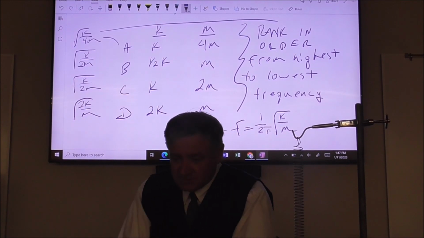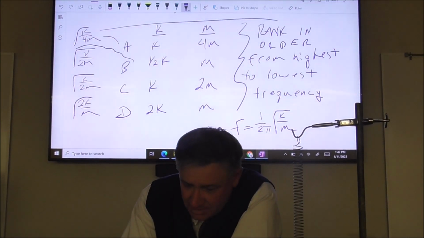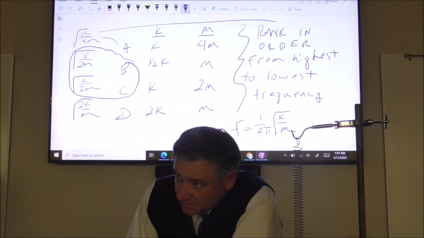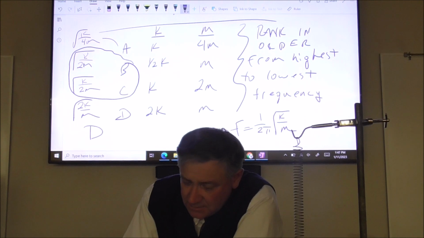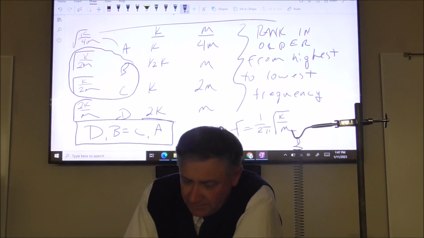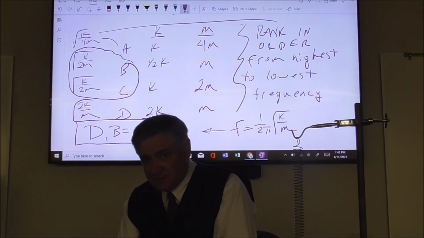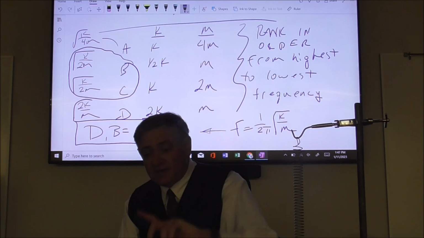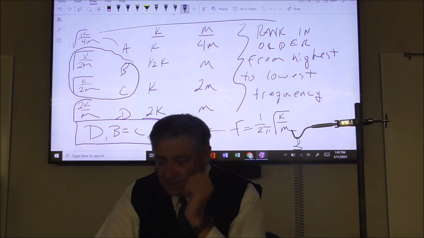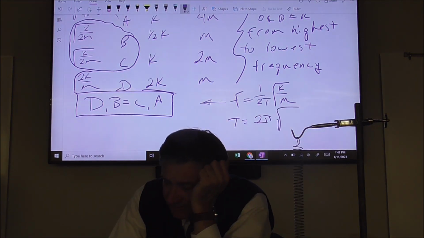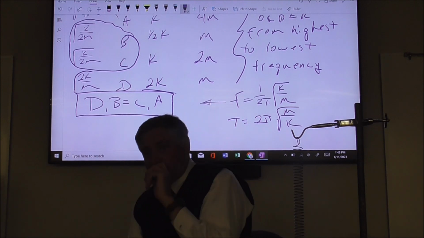So what do you know about B and C? They're the same. Since you want to rank from highest to lowest, which goes first? D, and then B equals C, and then A. Now, if you were to rank period from highest to lowest, that's different. Just flip it. Period is 2 pi times the square root of m over k.